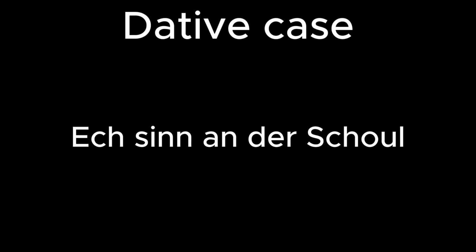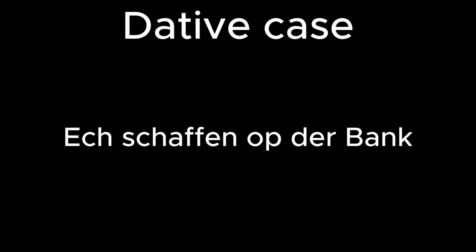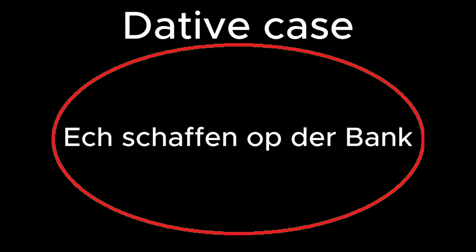Actually, dative indicates a position. For example, I'm at school, I stehe an der Schule. But it is also used to express an action which is being done at a place. I give an example. For example, I can say, ich arbeite auf der Bank. So I work at the bank.